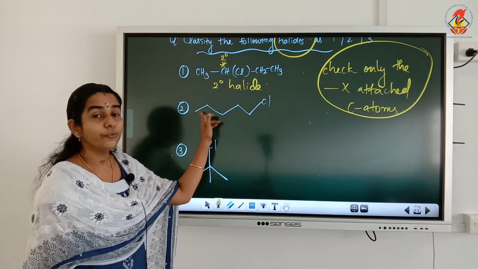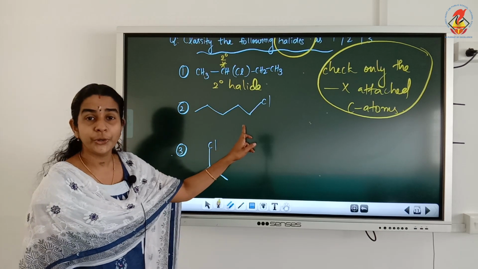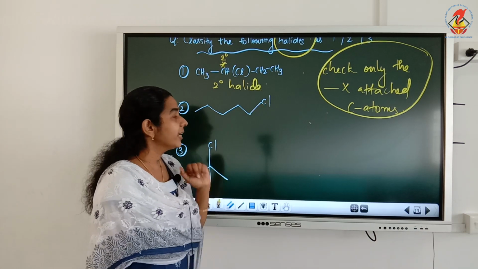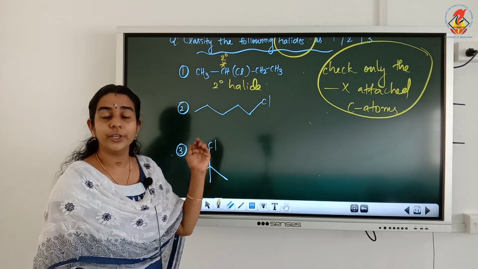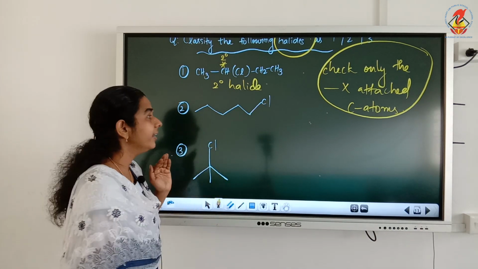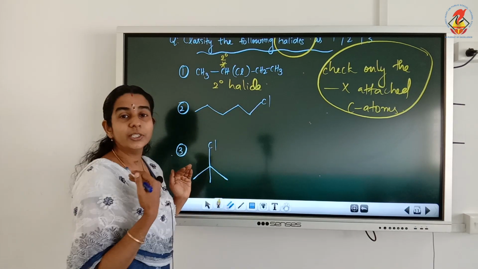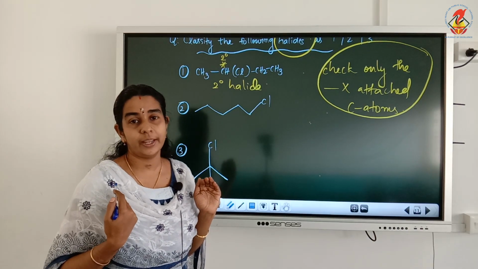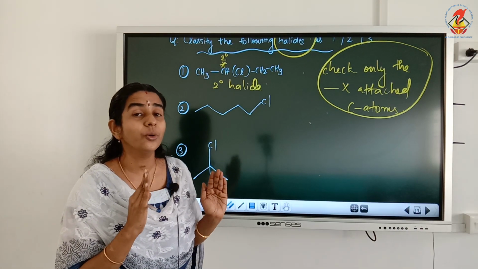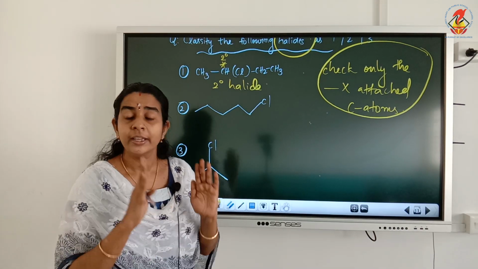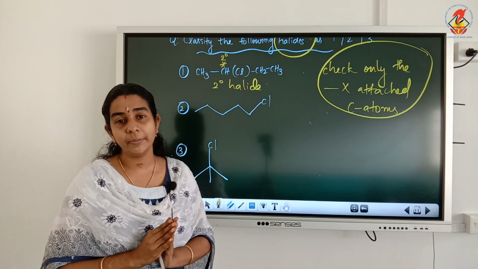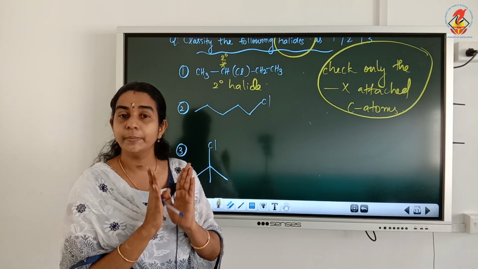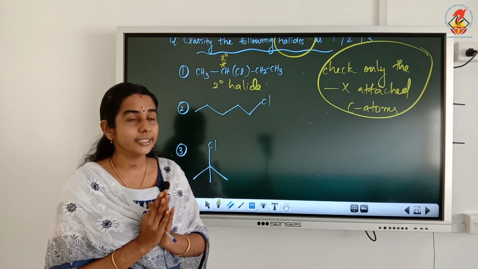Here also, what is this representation known as? Yes, bond line representation. So here also you can see chlorine as a functional group. So here it is a chloride or halide. So here this chloride also we have to check whether it is a primary chloride, secondary or tertiary. So for that we have to check only the chlorine attached carbon. If the chlorine attached carbon is primary, it will be a primary chloride. If the chlorine attached carbon is secondary, it will be a secondary chloride and so on.